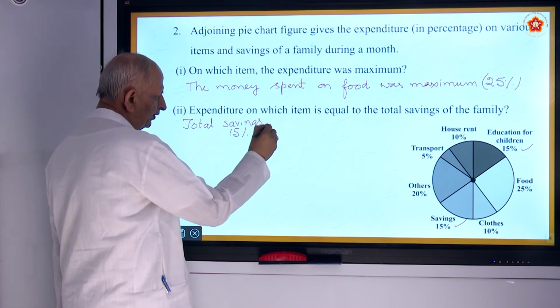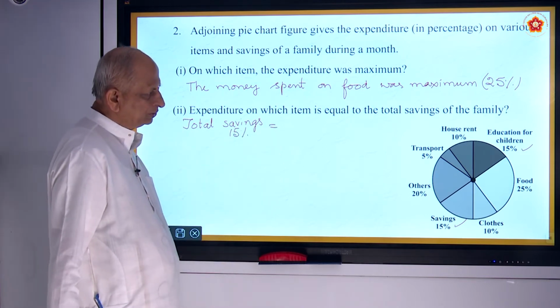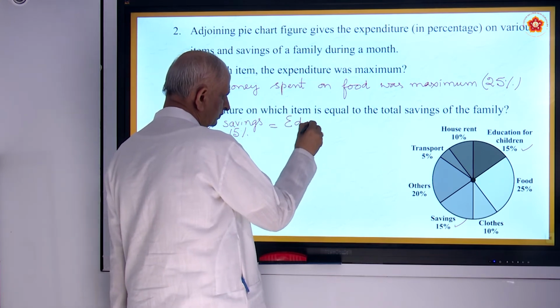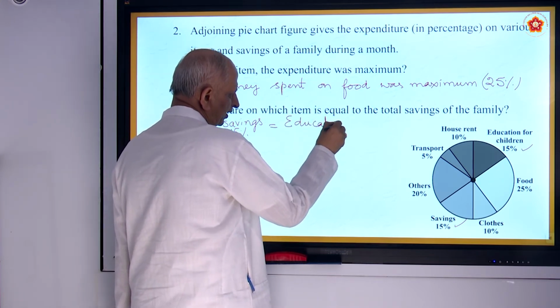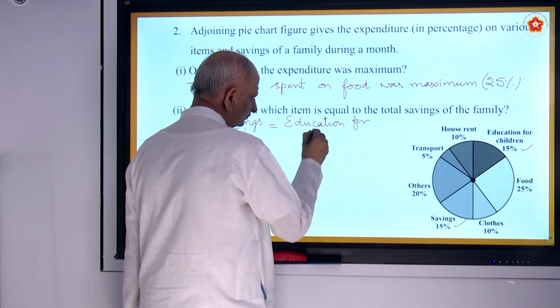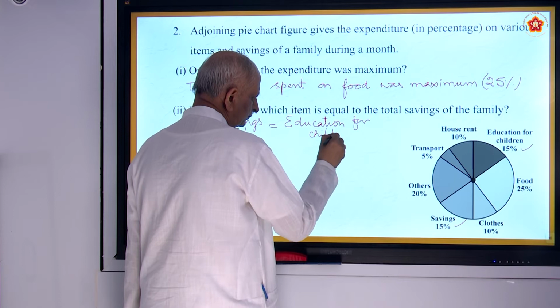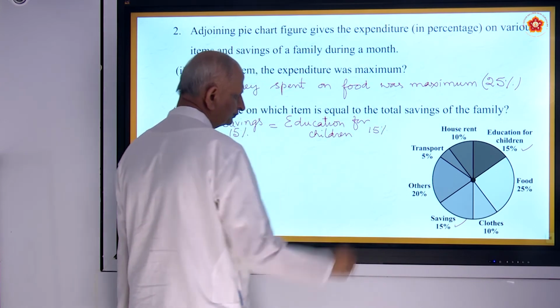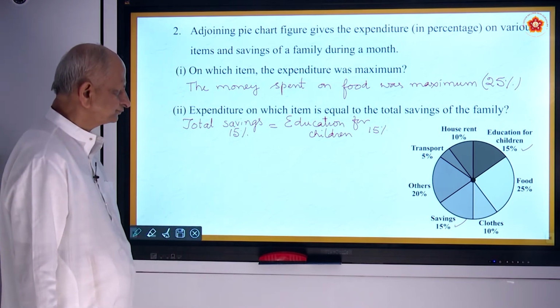Is equal to education of children. Education for children, 15%. So that is the answer.